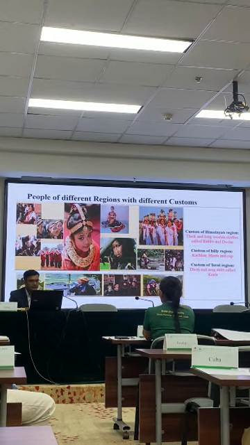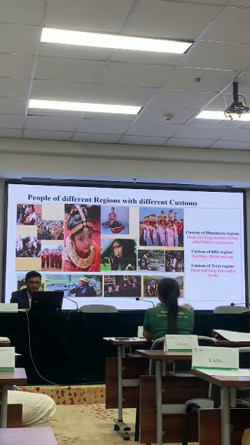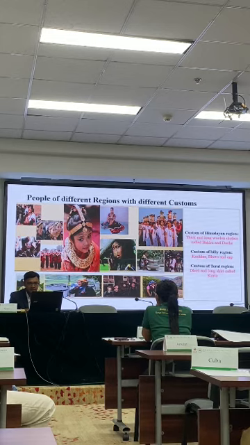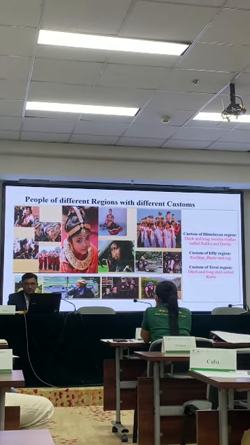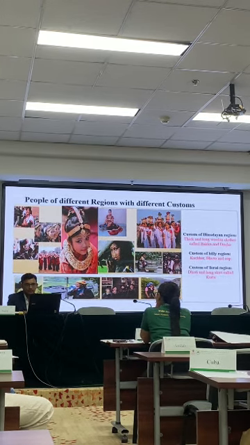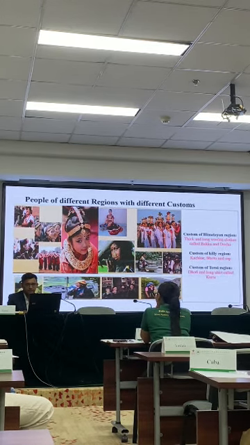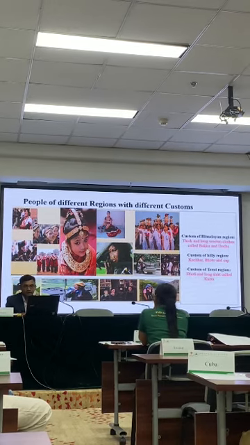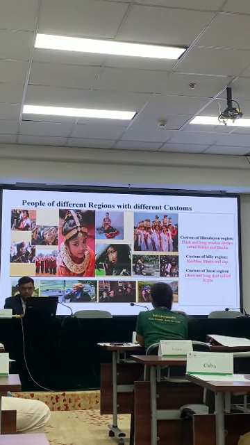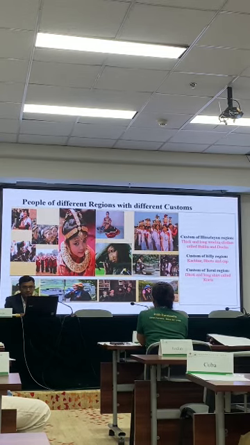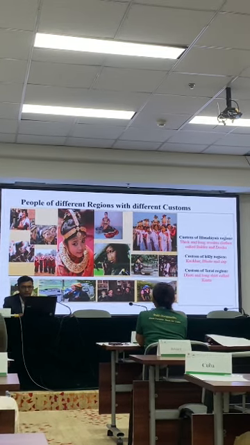And these are also pictures of people of different regions with different customs. And the customs of the Himalayan region are thick and long woolen clothes. We call it Bakhu and Daura. And the customs of the hilly region are Kachhad, Bhoto, and Cap. And the custom of the Tarai region is dhoti and long shirt called kurta.